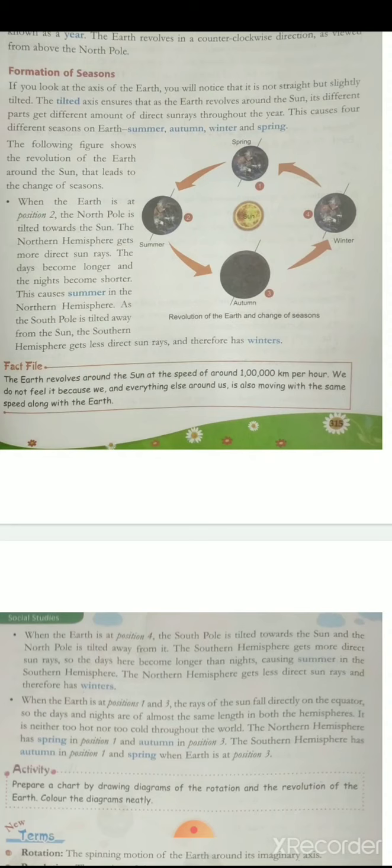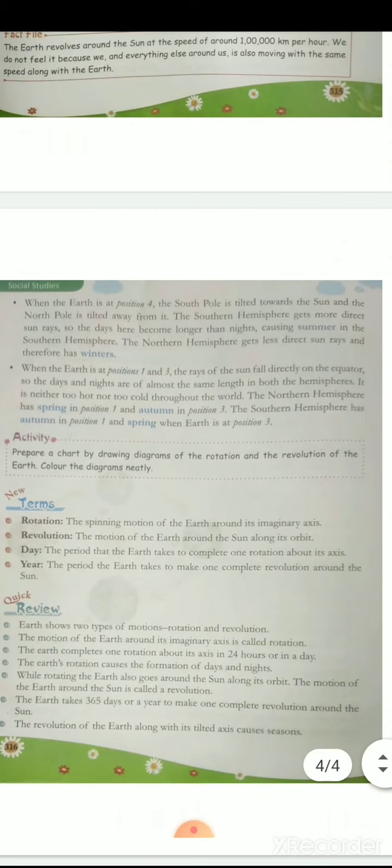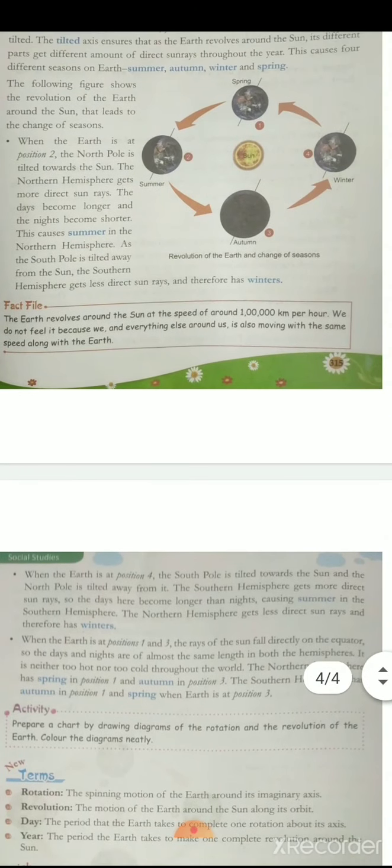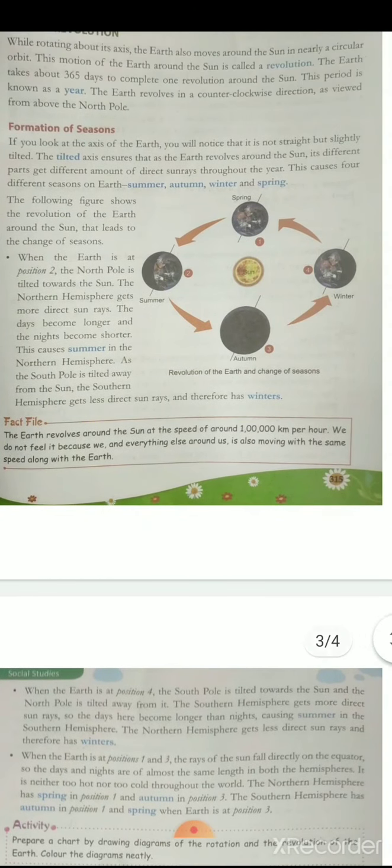When we see positions 1 and 3, the northern hemisphere has spring in position 1 and autumn in position 3. The southern hemisphere has autumn in position 1 and spring when earth is at position 3. So we can see in the given figure that the various seasons or climates occur due to the different positions of the earth with respect to the sun.